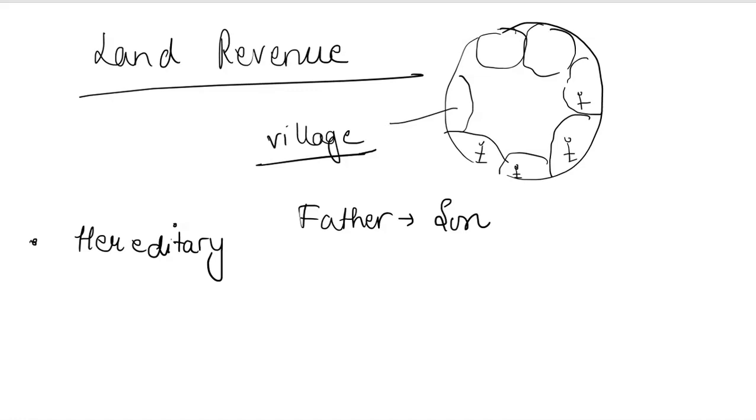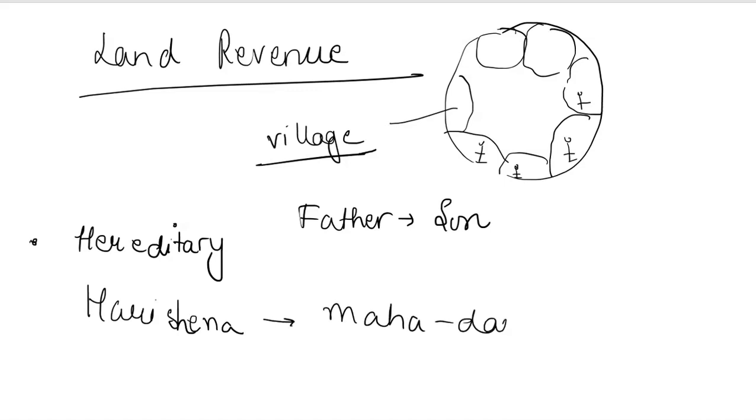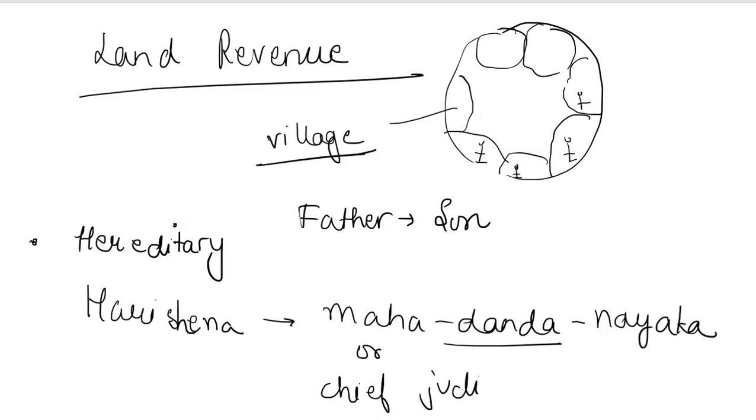Do you remember I talked about Harisena at the time of Samudragupta? He was not only a poet, but he was also given the title of Mahadanda Nayaka. Remember, who gives punishment? It's the judiciary. So he was given the title of Chief Judicial Magistrate because his father also held the same post. Like his father, he controlled some area as the Chief Judicial Magistrate.